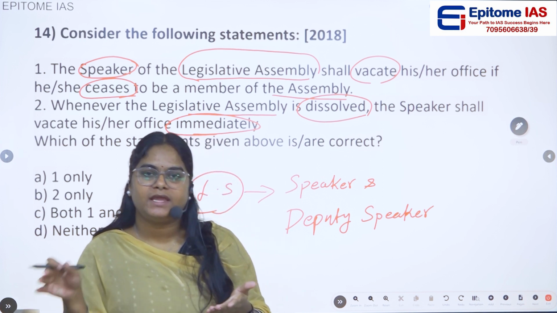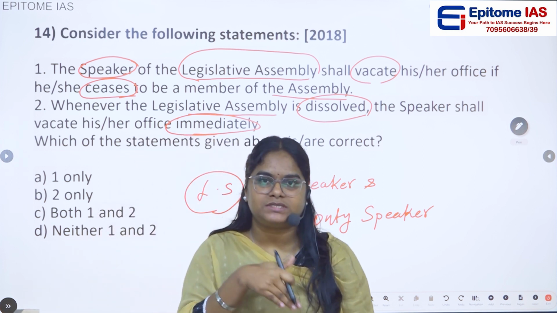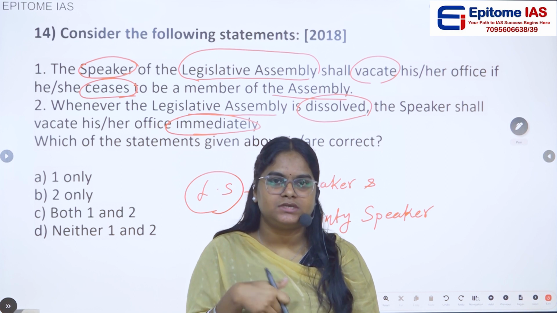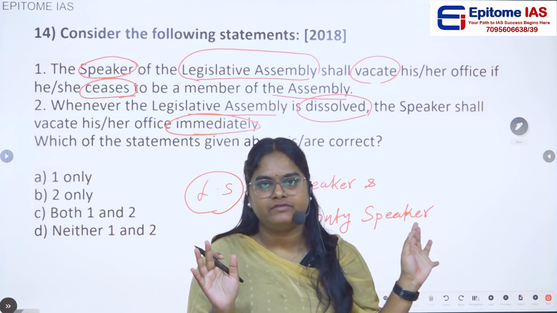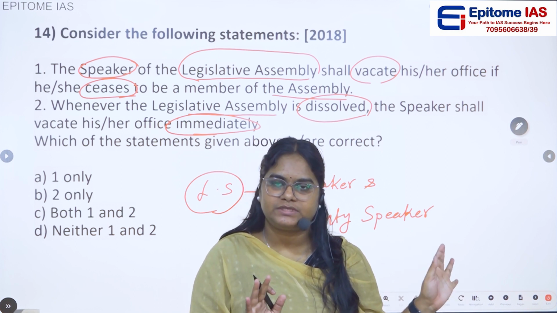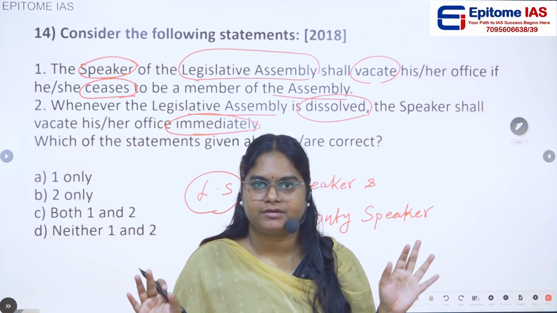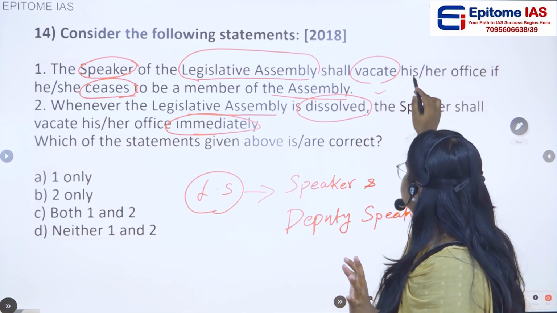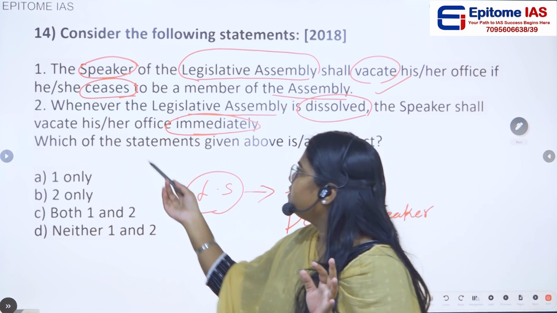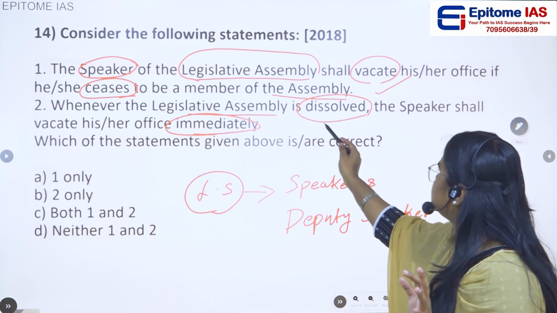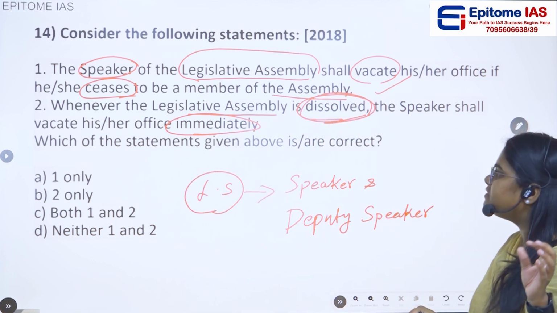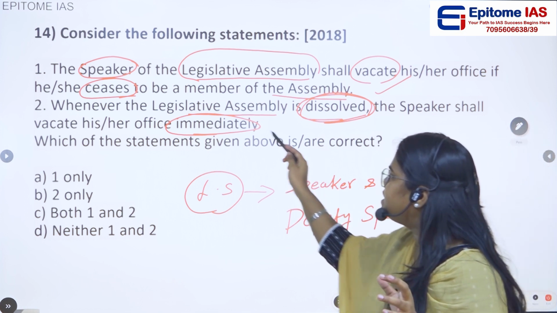Whenever their Lok Sabha seat gets seized, then their particular office of the speaker or deputy speaker will also become vacant. Okay, so we can say this particular statement is a correct statement. Whenever the legislative assembly is dissolved, the speaker shall vacate his or her office immediately.